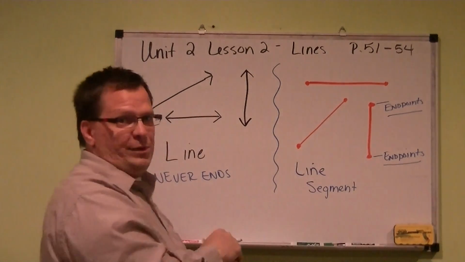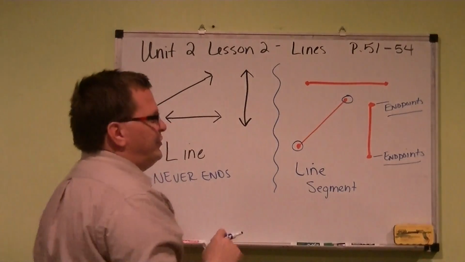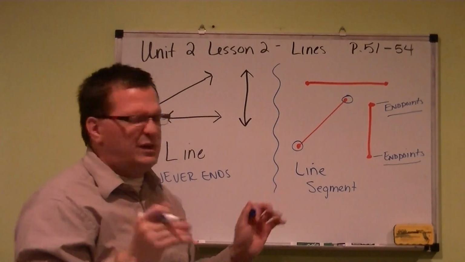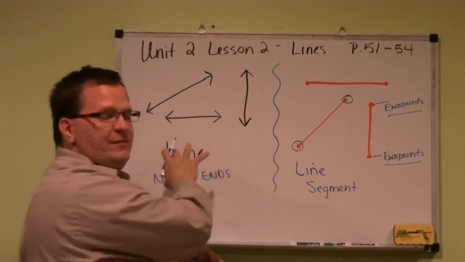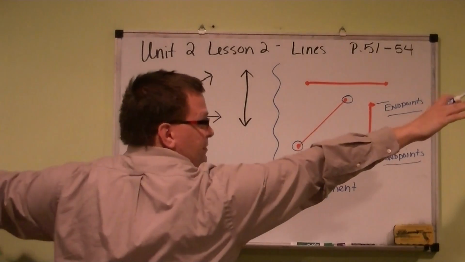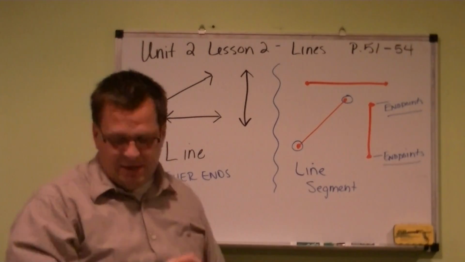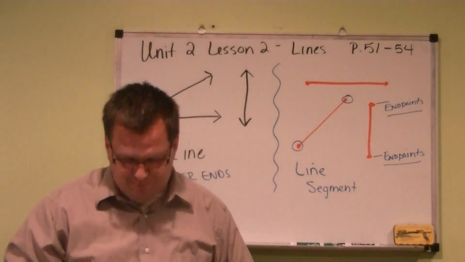They're called the endpoints. So there's an endpoint here, and there's an endpoint here. So it has two stoppers. And you'll only go from here to here versus a line, where a line's going to go here and all the way, keeps on going both ways. It'll never end. It's a straight line.